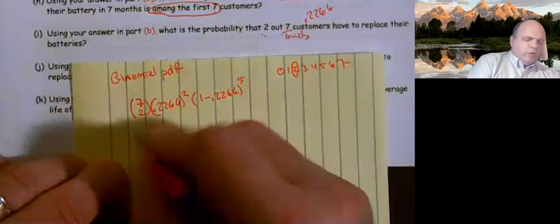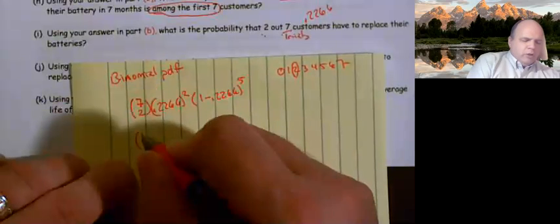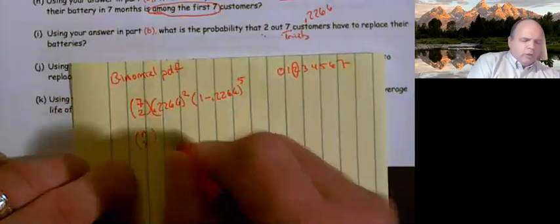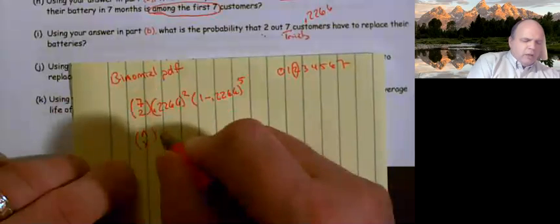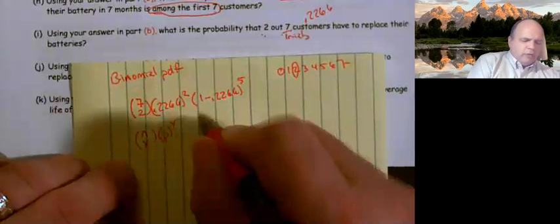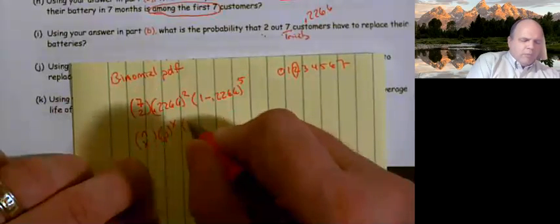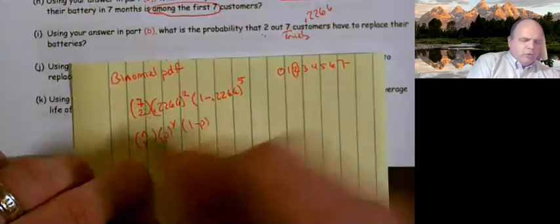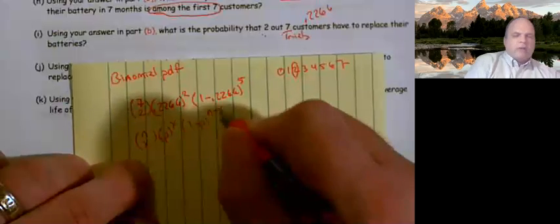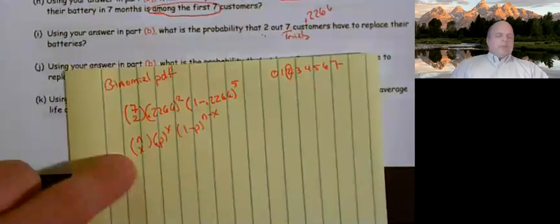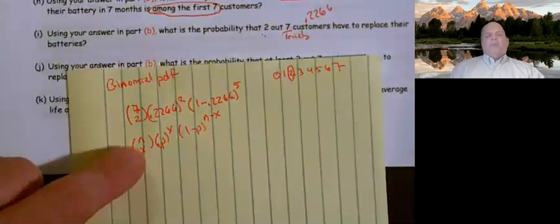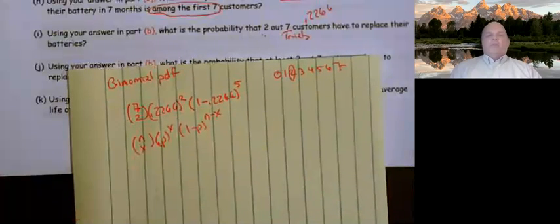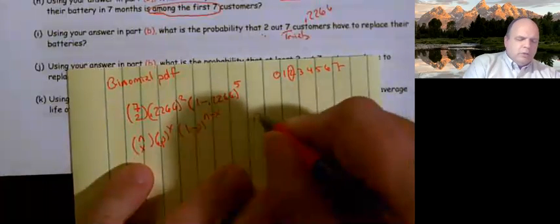Now there's a couple of different ways to write that general formula: n choose x, p to the x, times 1 minus p, or q, to the n minus x. Sometimes they use k, sometimes we substitute k in for x. But the calculator is using x. So we're doing a binom PDF.